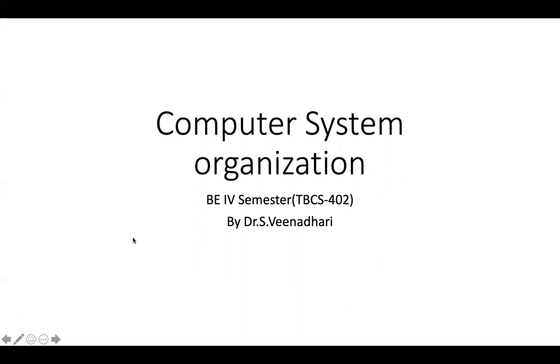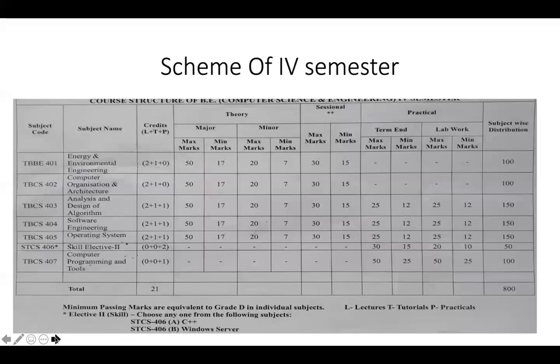And here this will be your scheme of your 4th semester, and a total of 7 subjects are available and 2 subjects are for practical purpose. In that, 406 is elective, so you can opt for C++ or Windows Server, and 407 is Computer Programming Tools. This will cover your .NET technologies, and the remaining 5 subjects are theoretical, and even though 3 subjects have some practicals also. And here our subject is the second one, that is Computer Organization and Architecture.